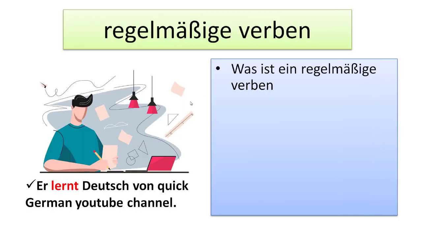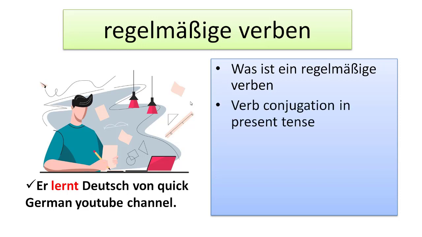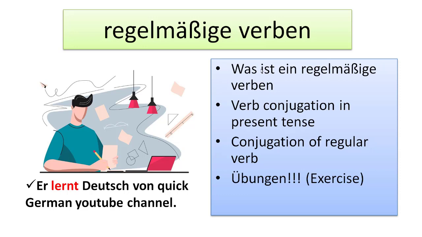Let's begin. Today in this video we are going to talk about the regelmäßige Verben in the German language. So let's see what the objectives of this video are. First we'll see what regelmäßige Verben are. Then we'll go for verb conjugation in present tense for the regular verbs. Then we'll do some exercises, Übungen, in German. At last, I will give you a Hausaufgabe, like homework, so that you can practice and become a professional in the regelmäßige Verben. So let's start.